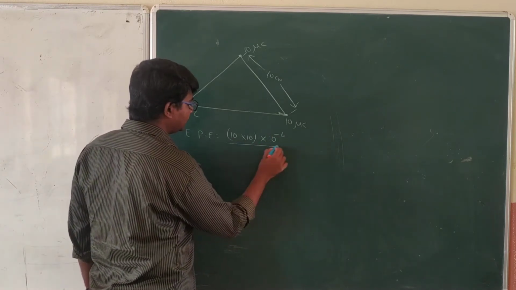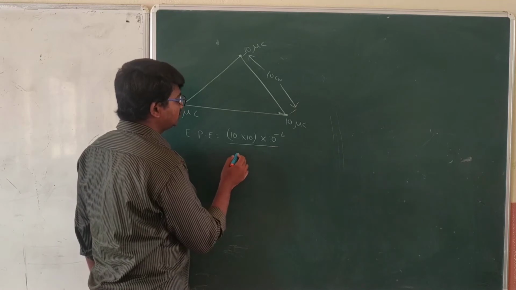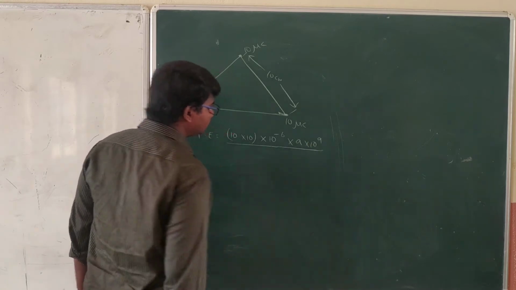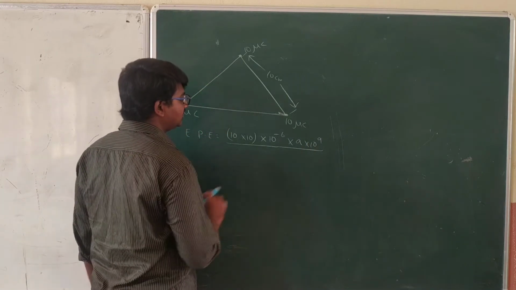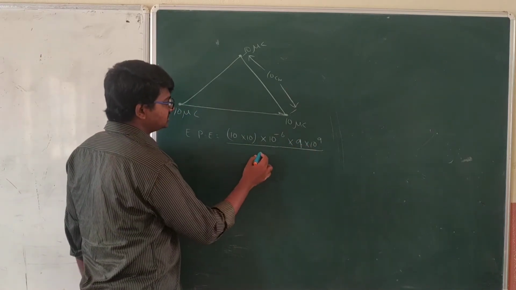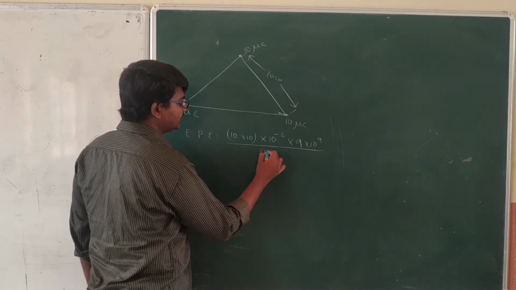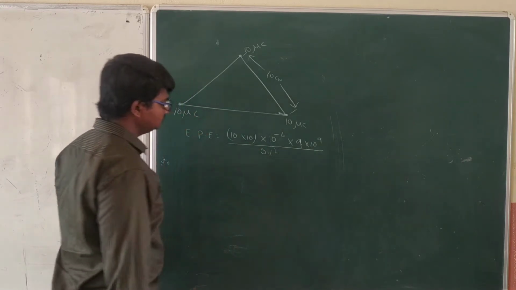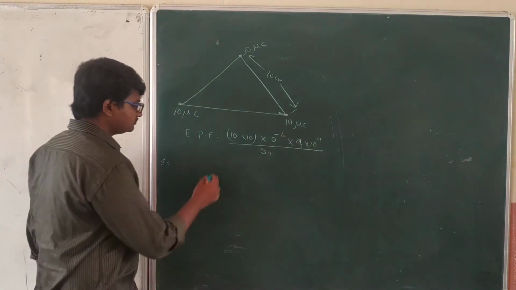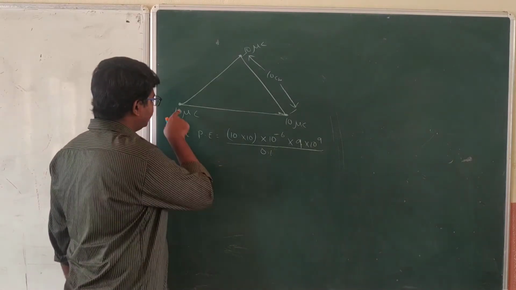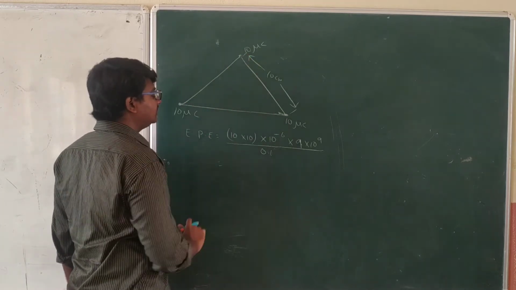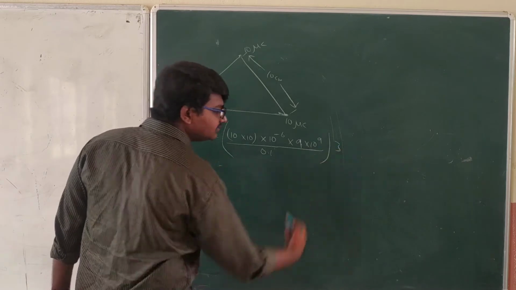Q1 Q2 by 4 pi epsilon naught. The value of 1 by 4 pi epsilon naught we already know, 9 into 10 power 9 in the SI system. After that, the distance between them is 10 centimeters, that is 0.1 meter, not squared, only 1. This is just from here to here. We need to find from here to here and also from here to here, so you can directly multiply by 3.